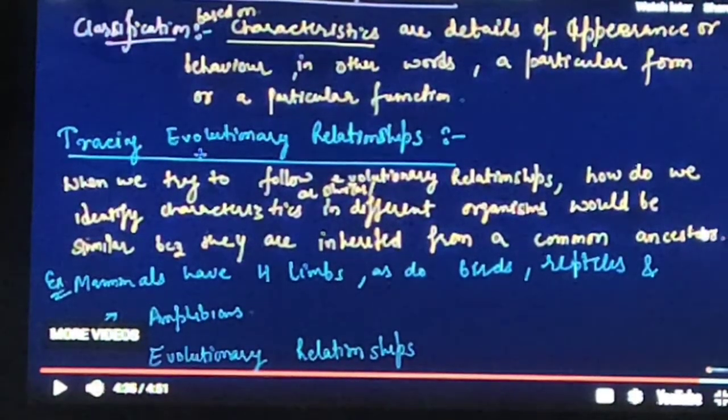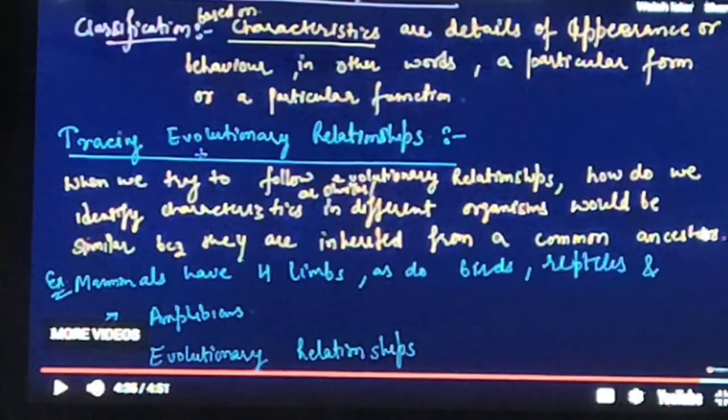On what basis do we classify them? On the basis of similarity among their characteristics. The organisms which have similar characteristics we put in one group, and the organisms which are different in their characteristics we put into a different group.